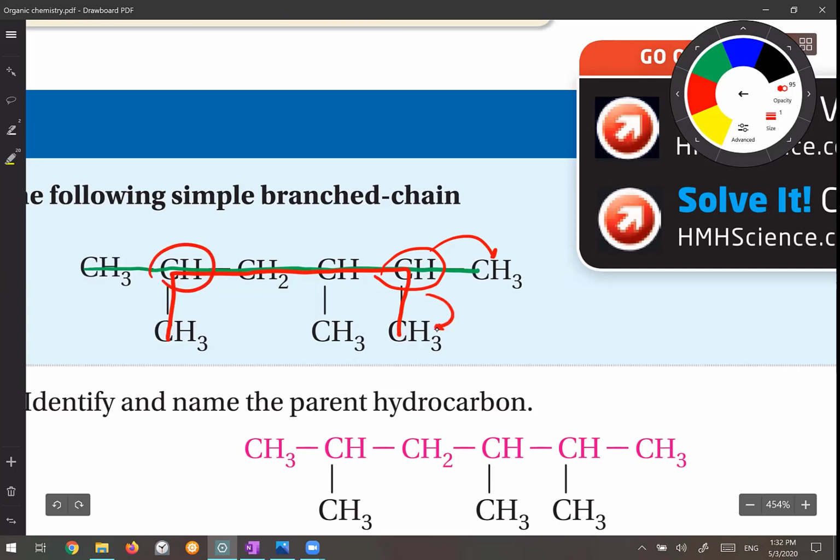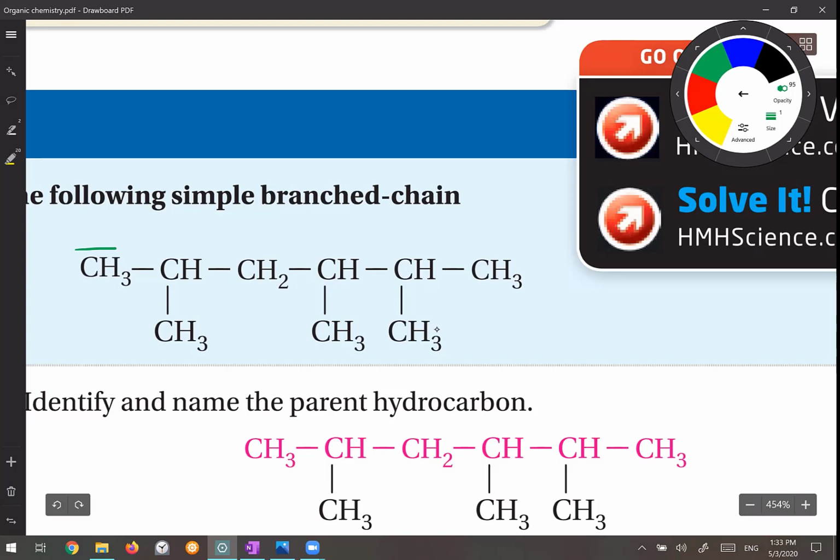Look at this carbon, a CH3 group is connected here. So both of them are exactly the same and both of them are correct. But I personally prefer to choose the one which is straight. So I prefer to choose this one as the parent because it has the longest chain and it is straight.